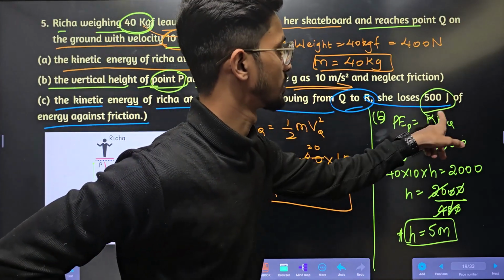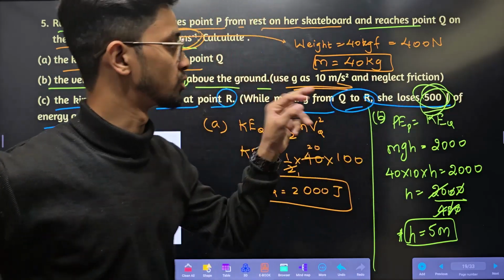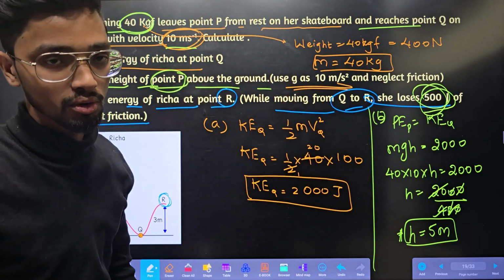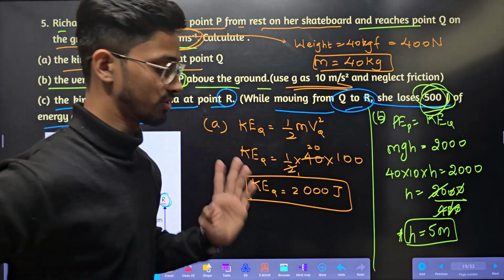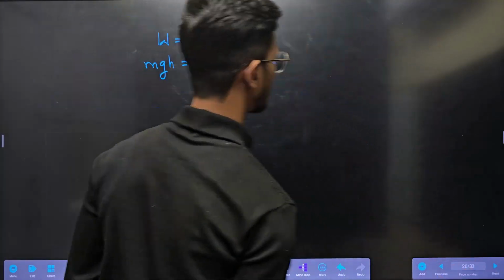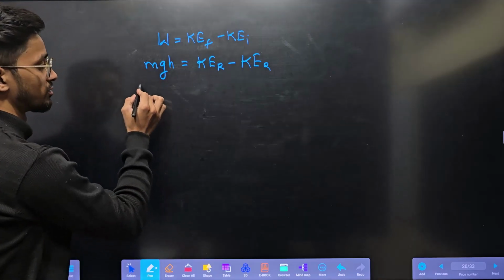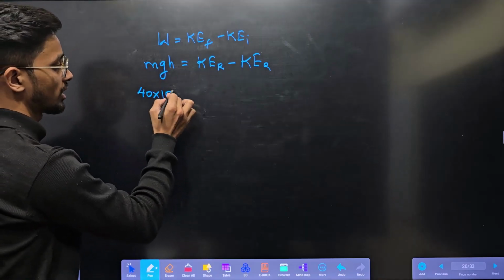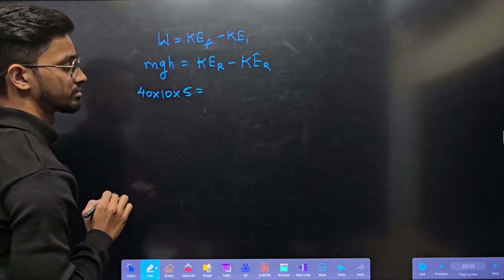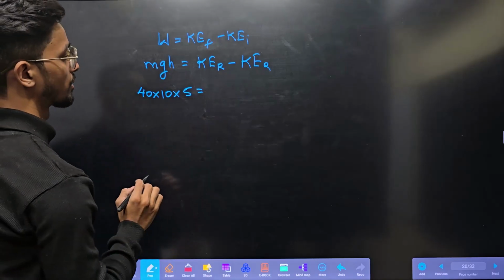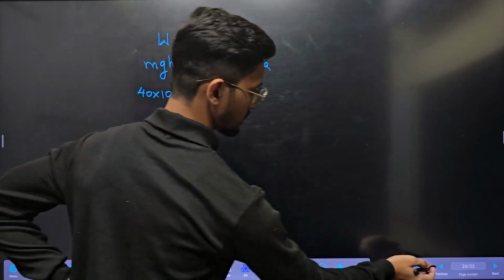At last we'll have to subtract this 500 joule as well, because coming from Q to R it has lost 500 joule of energy. So we'll subtract later. Okay. What is m? Mass was 40 into 10 into height was how much? 5. Okay. Just a minute.